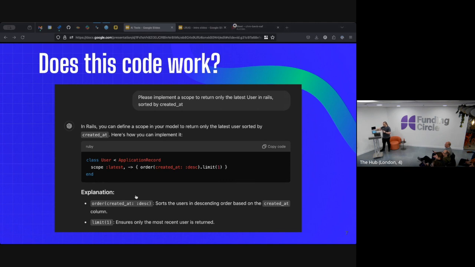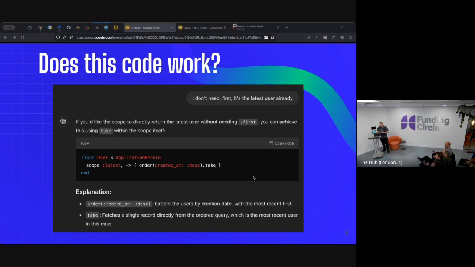This is valid syntax, but it's not the right way to use Rails. I will give ChatGPT some credit. It does actually say, hey, you need to use first later on in the chat that it gave me. So something there, but it's not a good thing to be doing. But I didn't want to call .first. I wanted the latest user already.